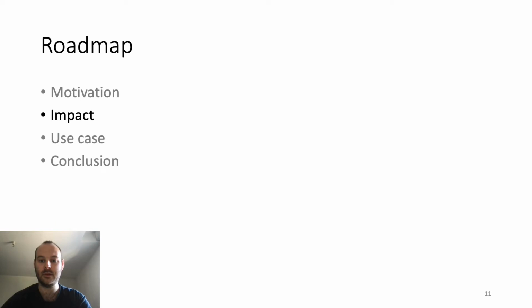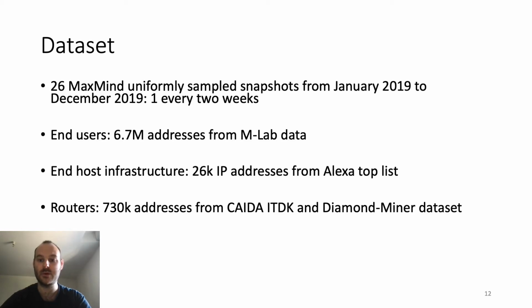Now, let's dive into the impact of MaxMine dynamics. We sampled the snapshots to have a uniform distribution in time, one every 2 weeks. To create our dataset of different IP types, we used the Google MLab data for end users, Alexa Top List for end host infrastructure, and Caida ITDK and Diamond Miner datasets to get routers' IP addresses.